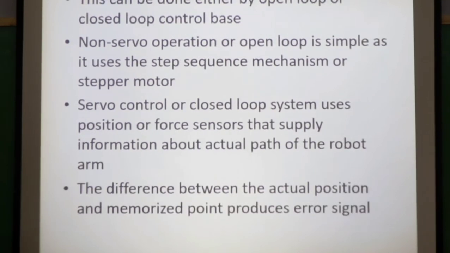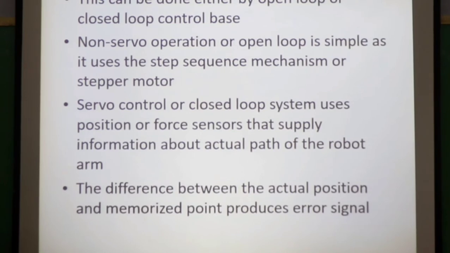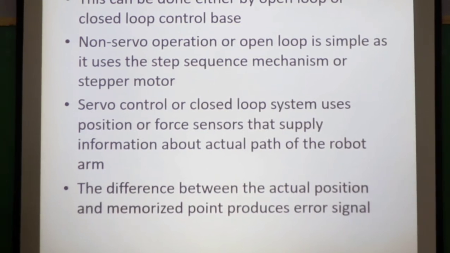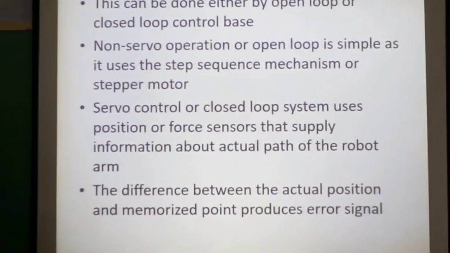Next slide. Next one is controlled path robot. So this controlled path robot has a non-servo operation or servo operation. Servo control uses sensors that supply information about the actual path of the arm. Servo control means closed loop. Non-servo control means open loop. So servo control mechanism uses sensors that supply information about the actual path of the robot. Accordingly, the decision is taken.